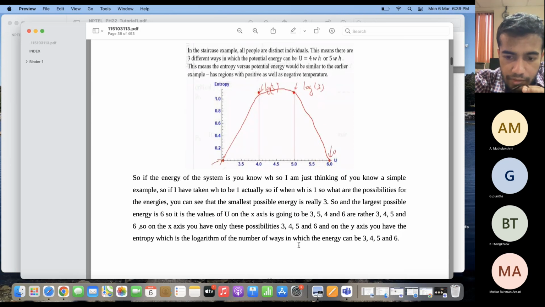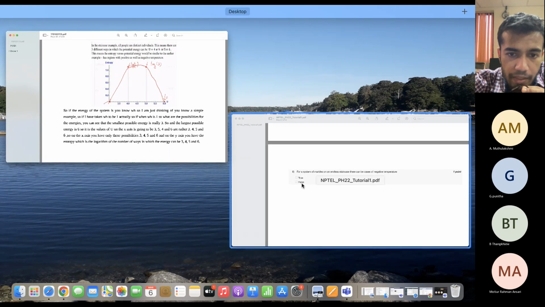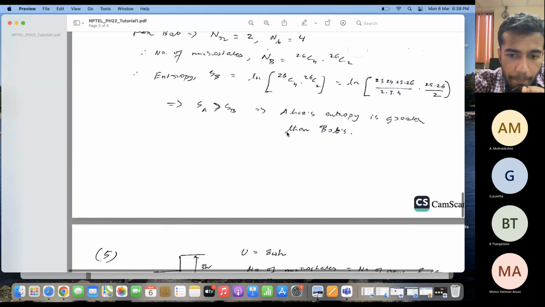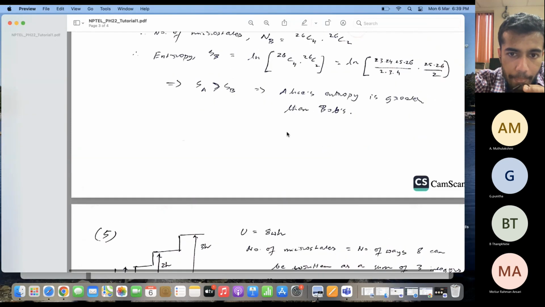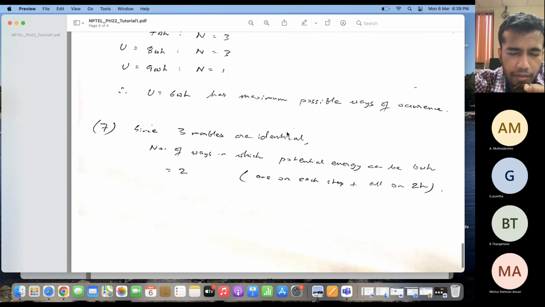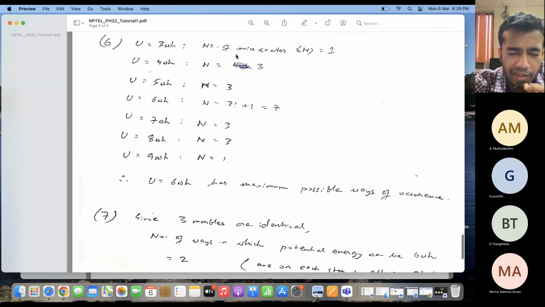So for example, if I have a graph of entropy versus energy like this, the entropy is very small when the energy is at the extreme values, and it is large somewhere near the middle of the energy range. So the graph looks like an inverted parabola.